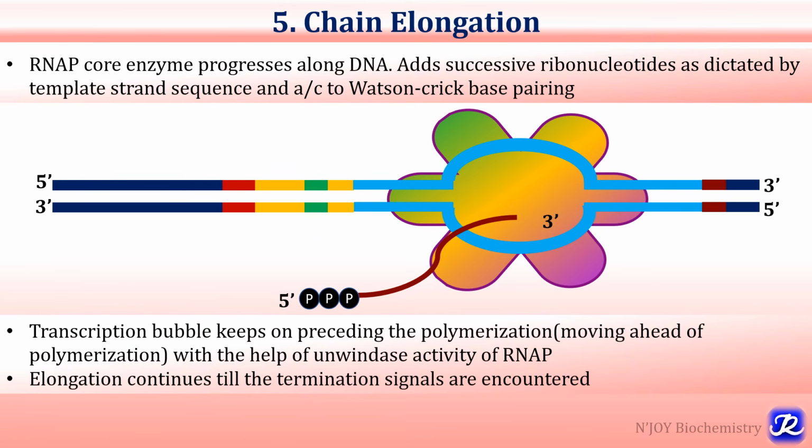The transcription bubble keeps moving ahead of polymerization with the help of the unwindase activity of RNA polymerase. In chain elongation, successive residues are added at the 3' hydroxyl terminus of the nascent RNA molecule until a transcription termination DNA sequence element is encountered.